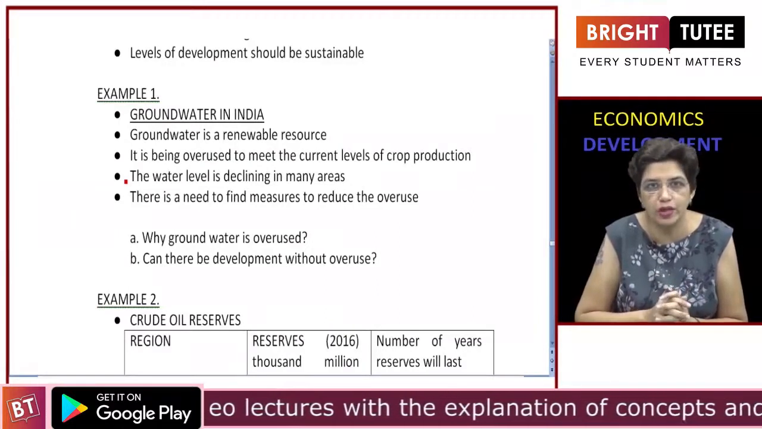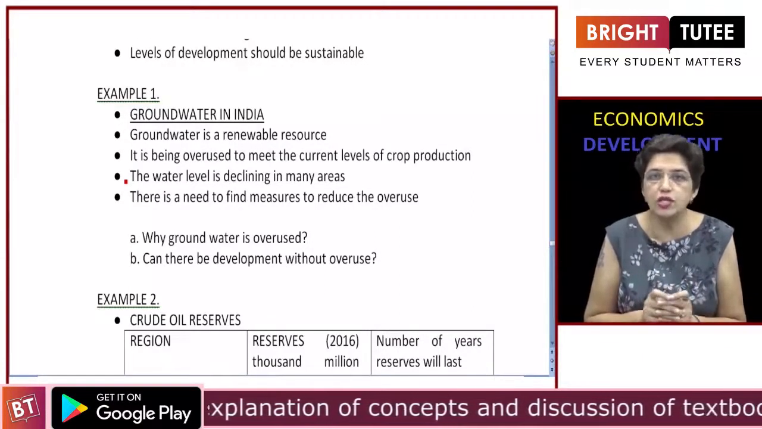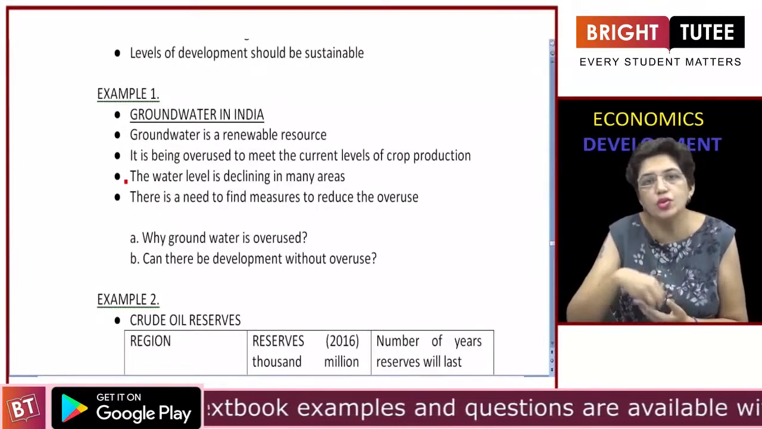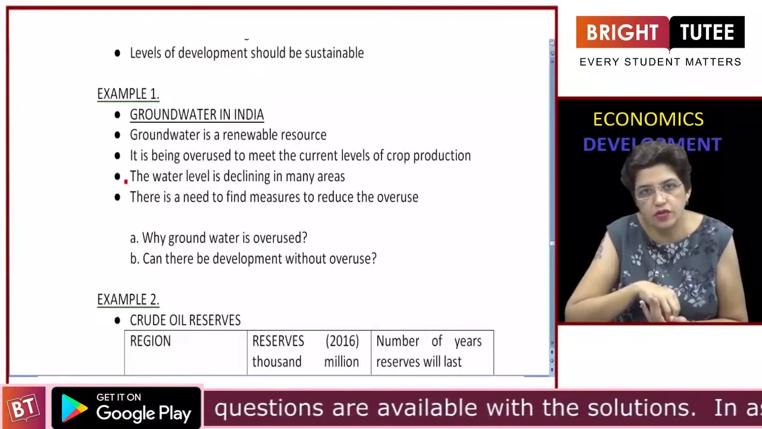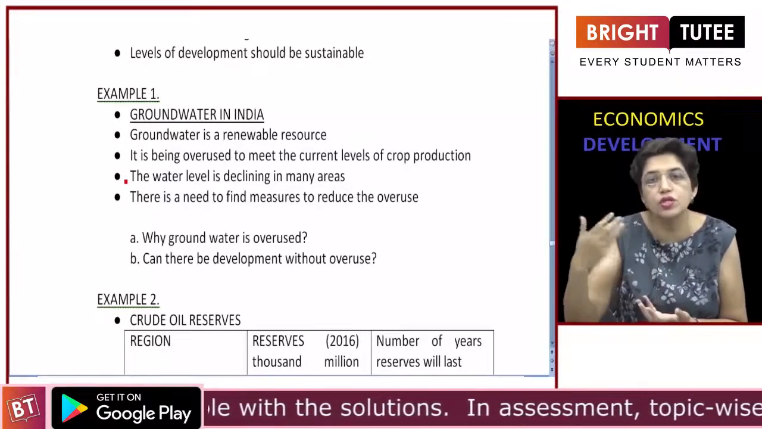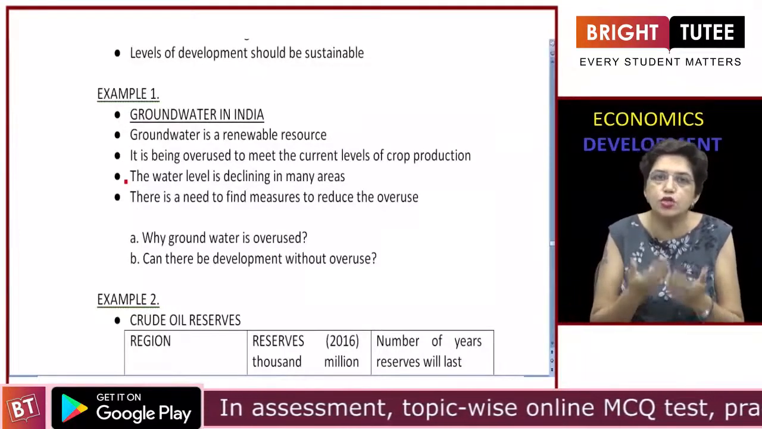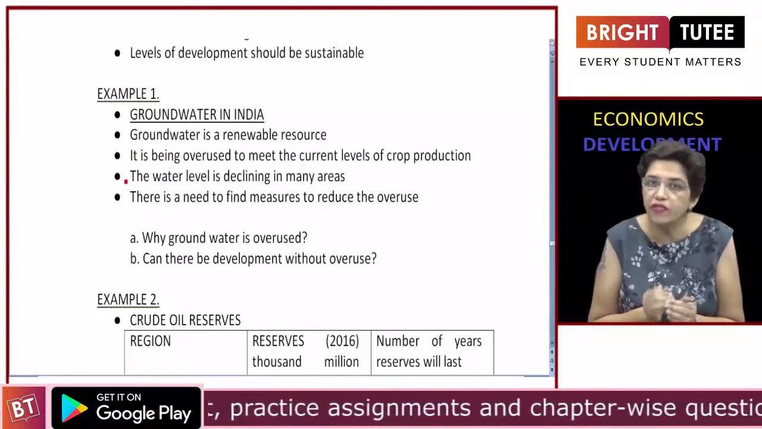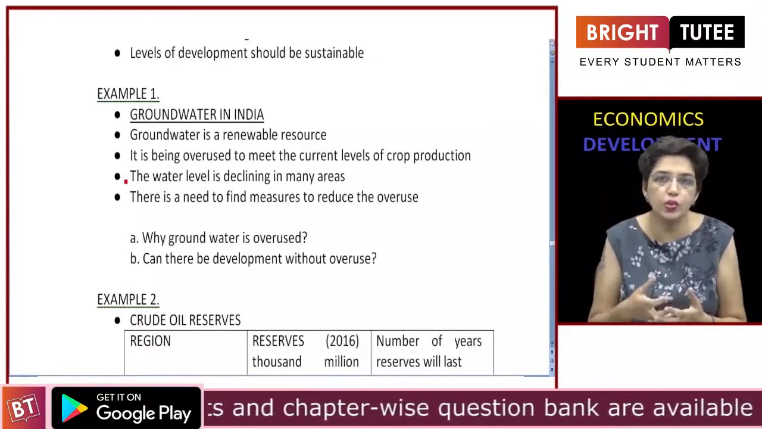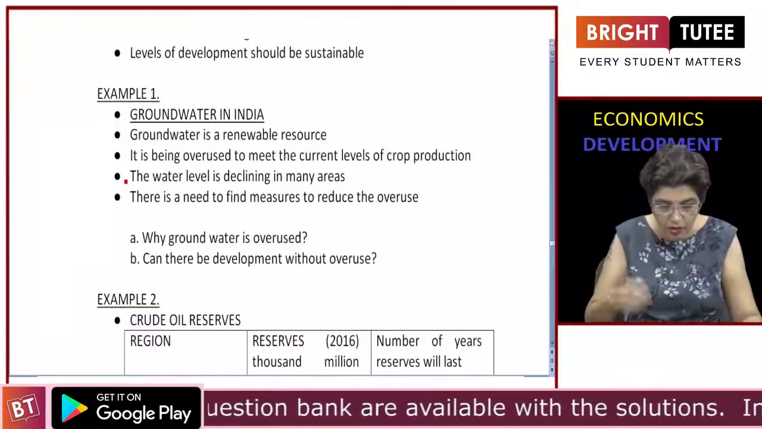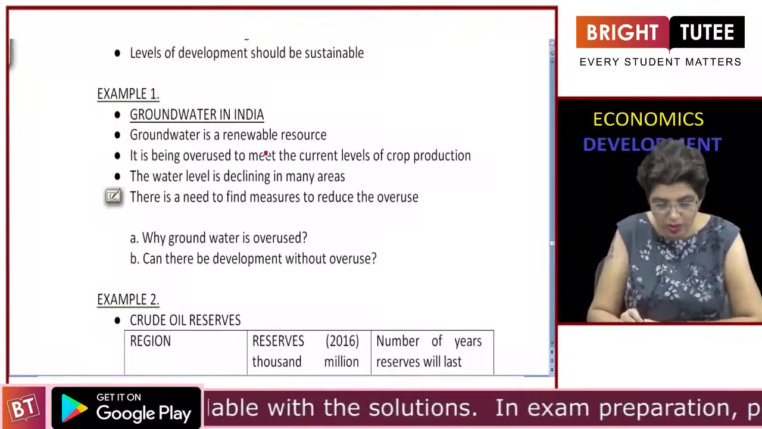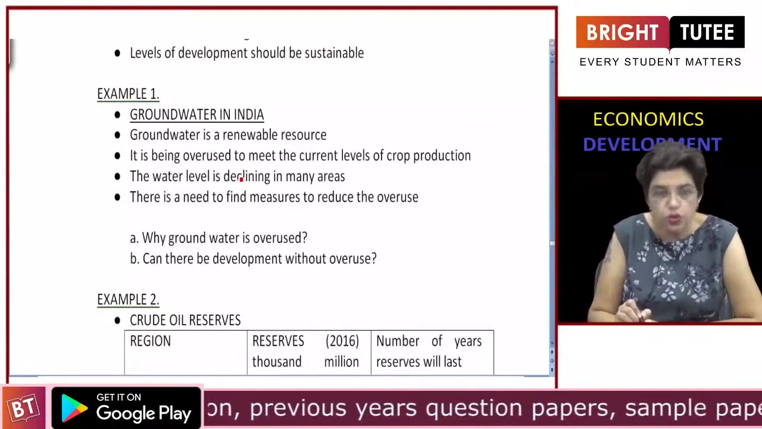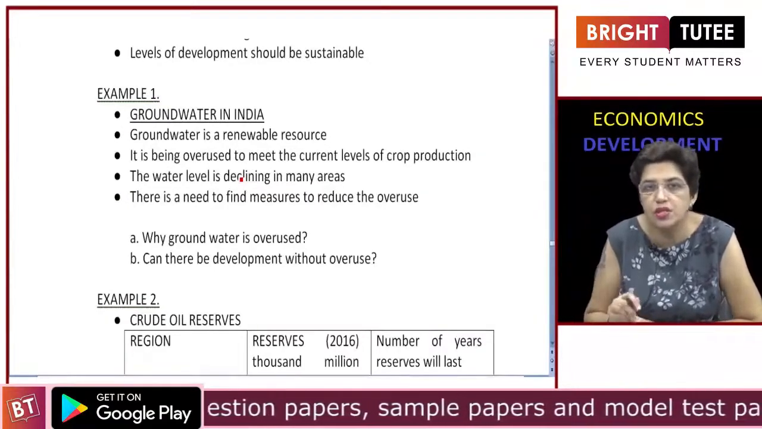We should be worried about it. Especially in agriculturally prosperous regions like Punjab and Western Uttar Pradesh, they are excessively using this underground water to irrigate their fields and to increase their harvest, just to improve their income, or at least to maintain their present level. So although it is a renewable resource, if it is overused, it can lead to a problem. Groundwater is a renewable resource, but it is being overused and the water level is declining. So we need to take measures to reduce this overuse.